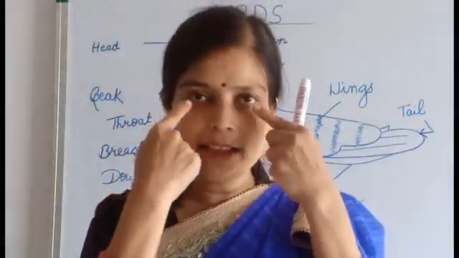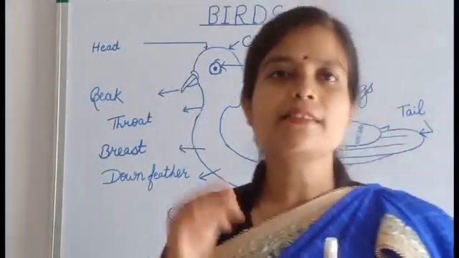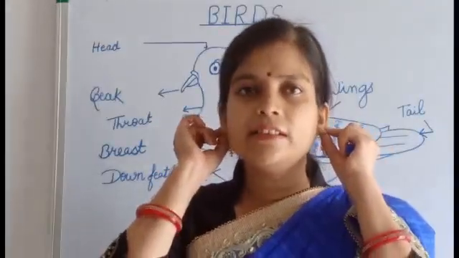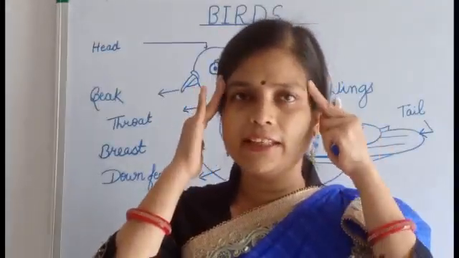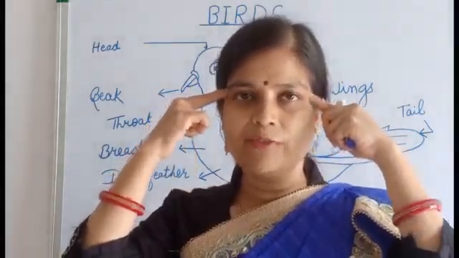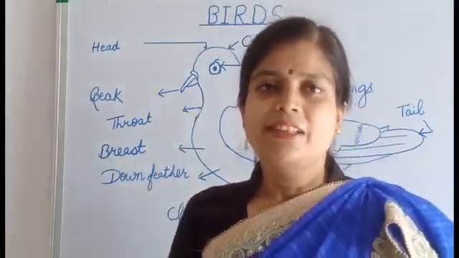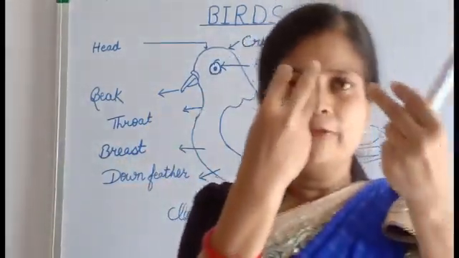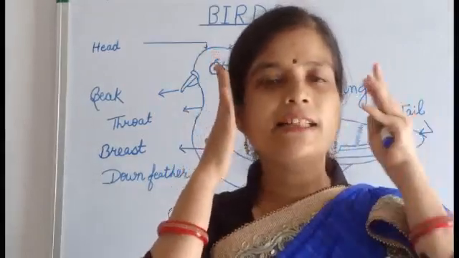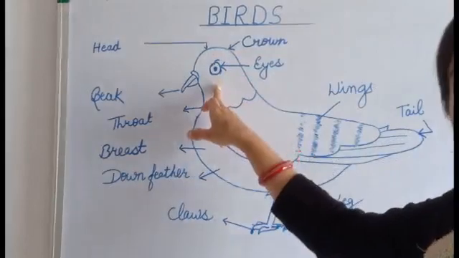We have eyes in front, but birds have eyes on both sides of the head, one on this side, one on that side. So when they want to see here and there, they turn like this. They do not have eyes in front, they have eyes sideways. So these are the eyes of the bird.